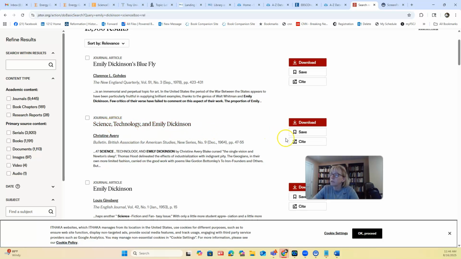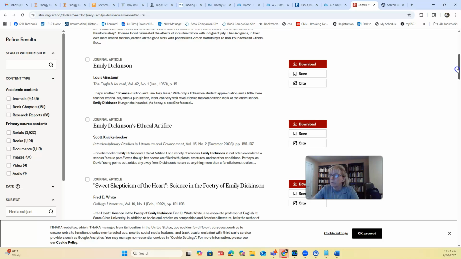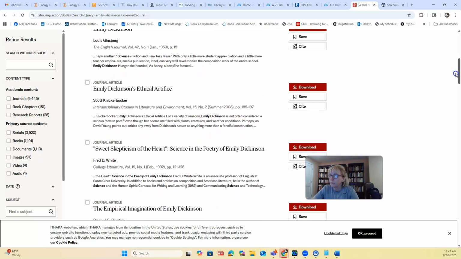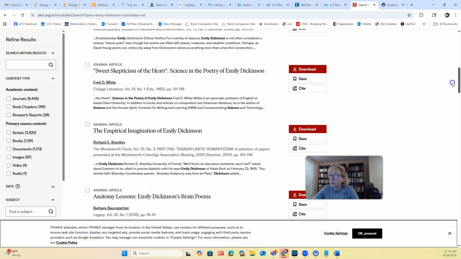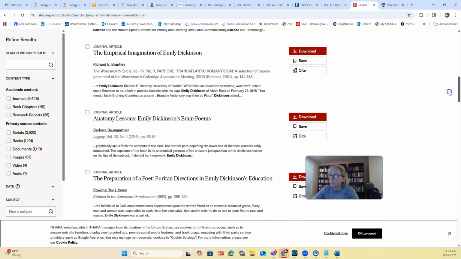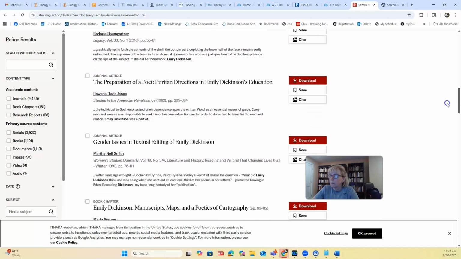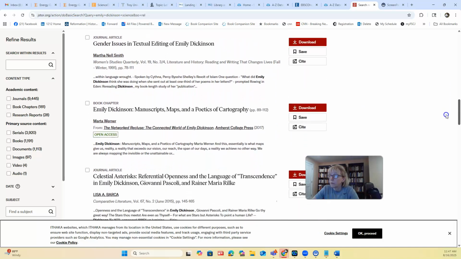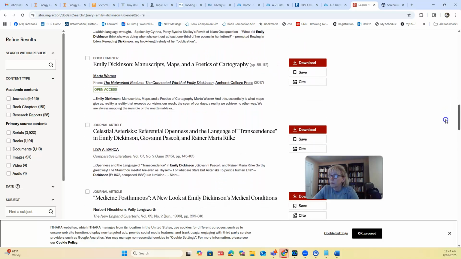Now, we don't have to actually click on the article. We can go straight to cite. But this is 1964. Well, I don't know. It's pretty dated. Let's look at, there's 2008. Anatomy Lessons, Emily Dickinson's Brain Poems. Gender Issues. Cartography.